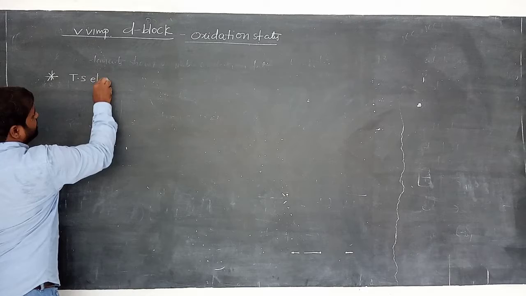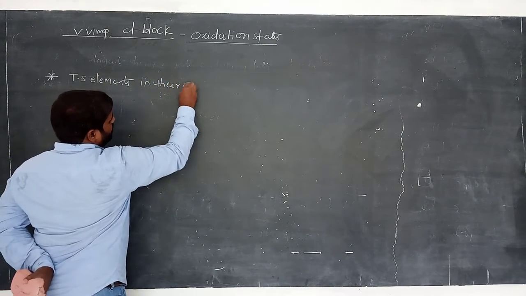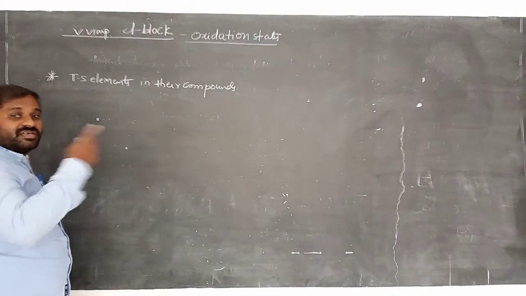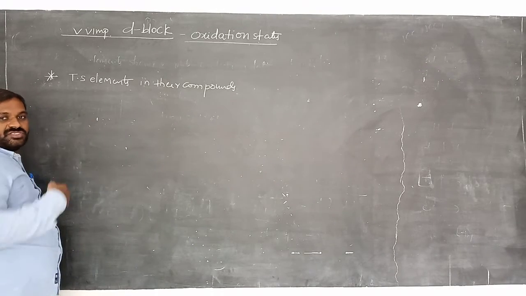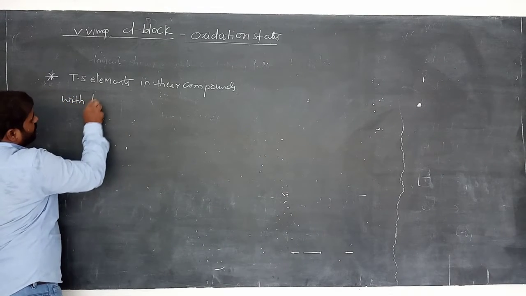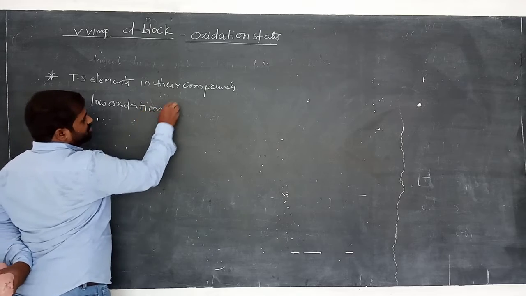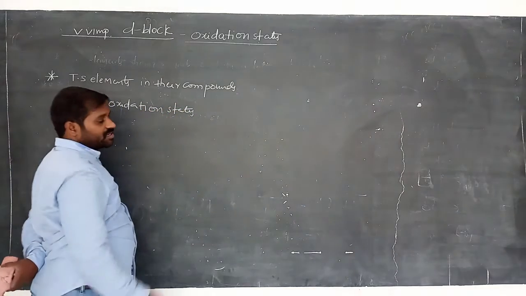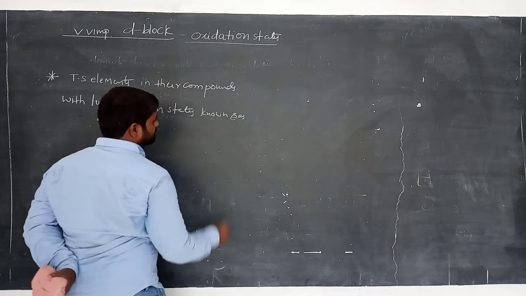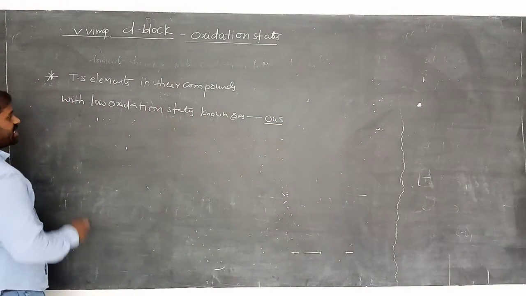Transition elements in their compounds, that means transition elements with some other elements, they become compounds. Okay, transition elements in their compounds with low oxidation states are known as -ous.